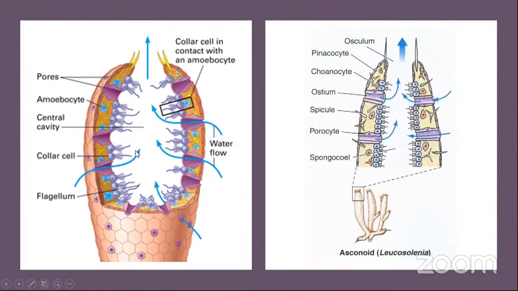The materials which are present in this area will be trapped by these choanocytes and ingested into these choanocytes by phagocytosis. After phagocytosis, they are digested in these choanocytes. After digestion, these amoebocytes transport that material to different parts of that organism.